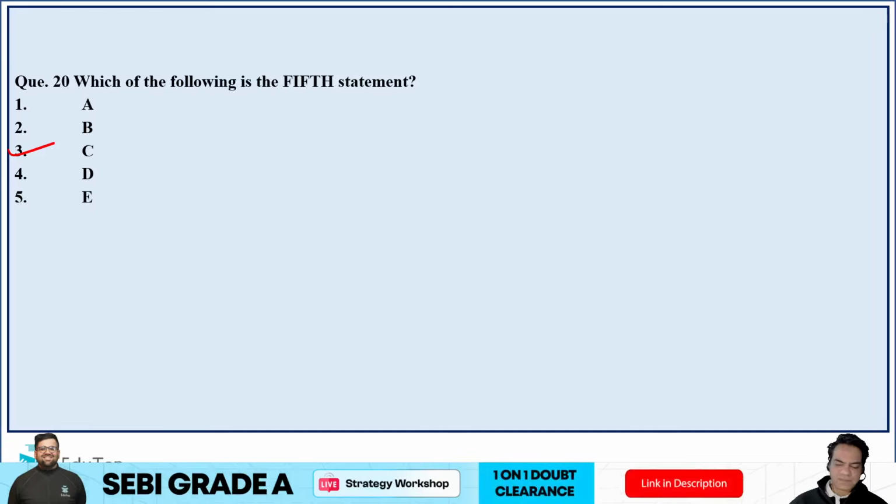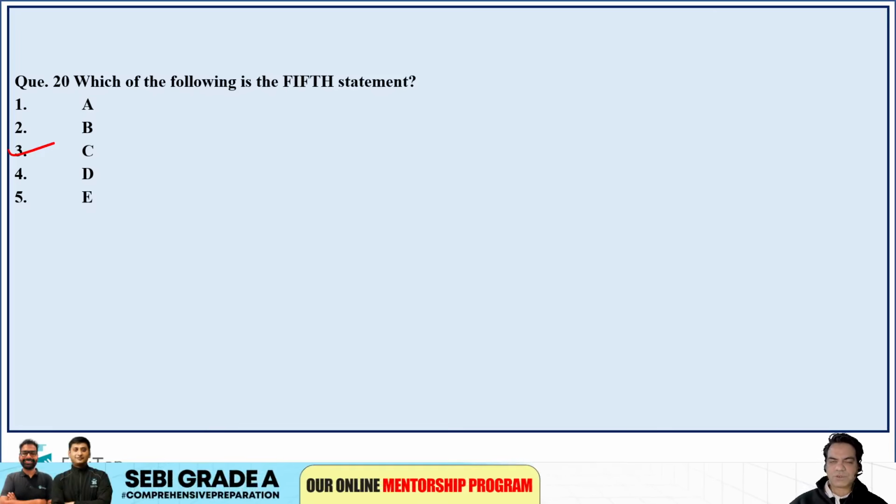I hope this has helped you in your preparation and in your journey ahead, and I hope this will give you the right insight into your exam, what you should target for this year.